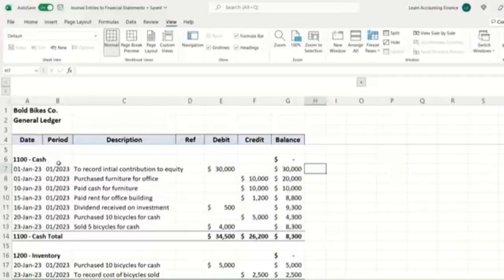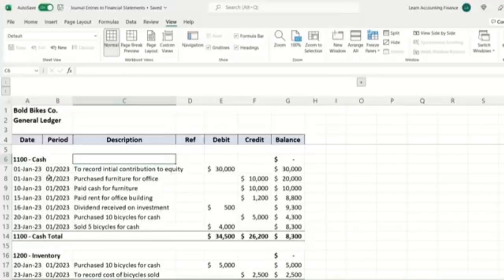The ledger will look something like this. As you can see, each account will have an account number. In the case of cash, for example, we have the account number 1100. It may be different for each company, each organization. There's usually some logic applied when assigning account numbers. They're usually in a sequence. For example, it may start with the current assets, so account numbers for current assets first, then non-current assets, then liabilities and equity. In this case, you can see that for cash, the account number is 1100.